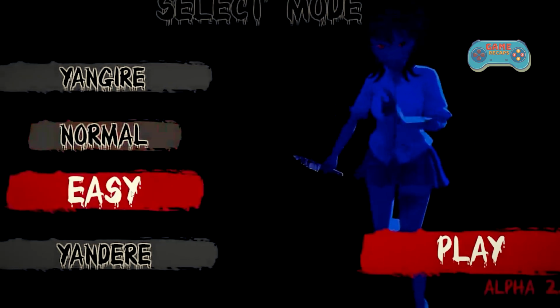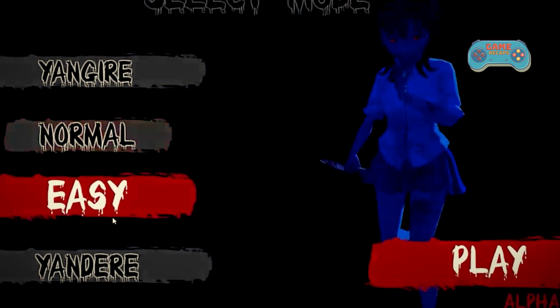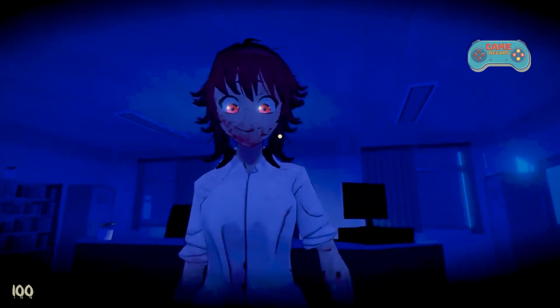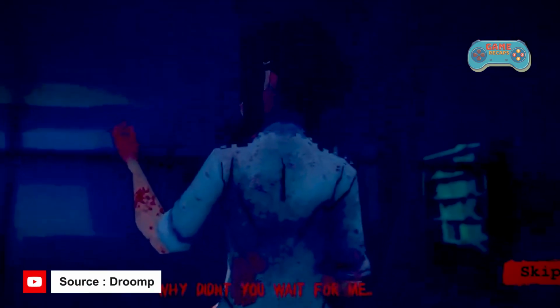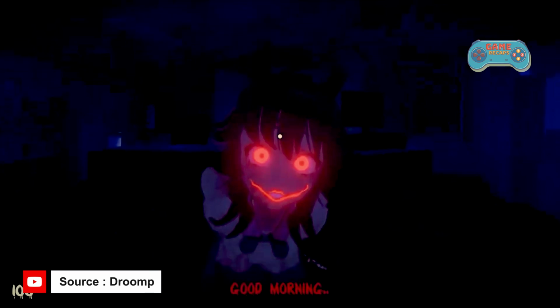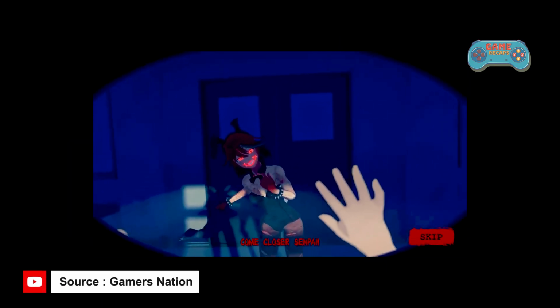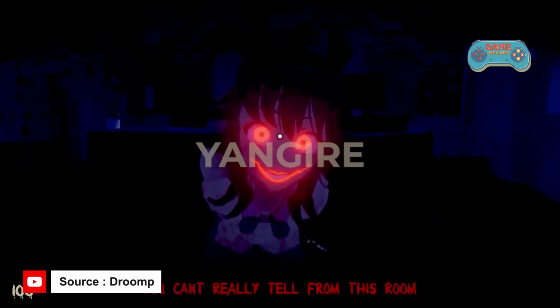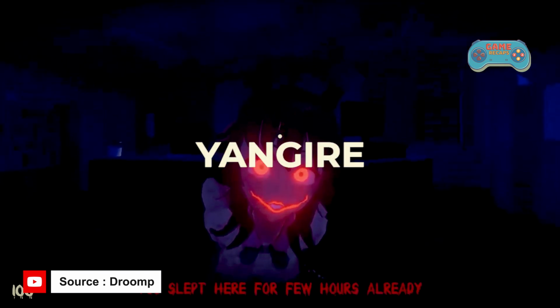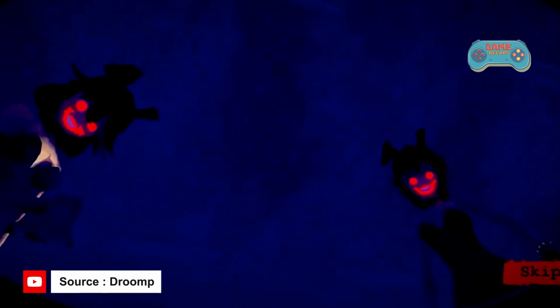One more mode available in the Saiko no Sutoka game besides Easy, Normal and Yandere is Yangire. Yangire is a bonus mode that will act as a story expansion for Akira after all the terrible events he experienced at school ended. The word Yangire has a similar meaning to Yandere. However, if Yandere is driven by love, then Yangire is not caused by anything. Because they have absolutely no feelings and don't care about the consequences of their actions and just want to see chaos, making them far more dangerous than